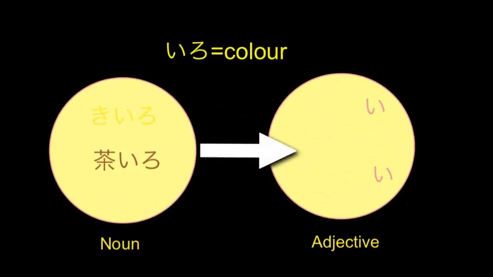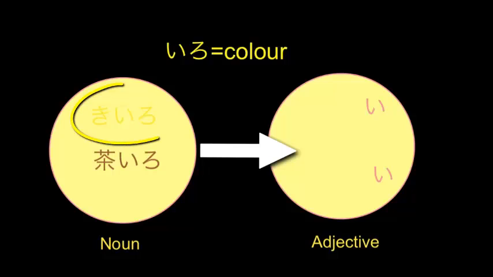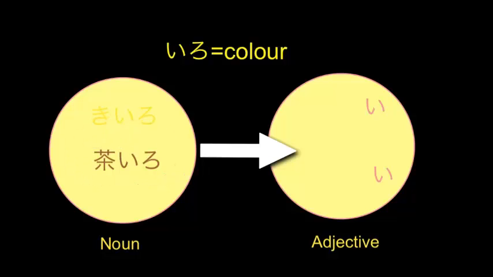The next group of adjectives are made by adding the word iro, meaning colour, to a character. The first one, ki iro, the colour of yellow, so yellow. And the second one is cha iro, the colour of tea, in other words, brown.